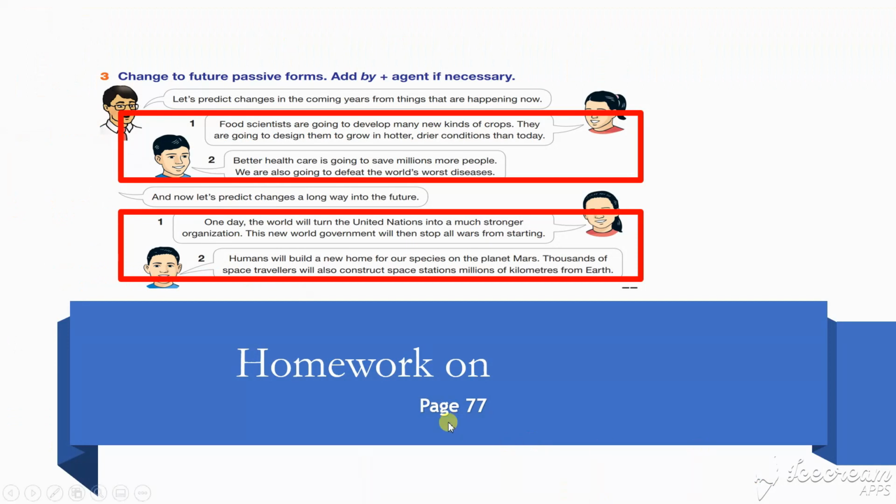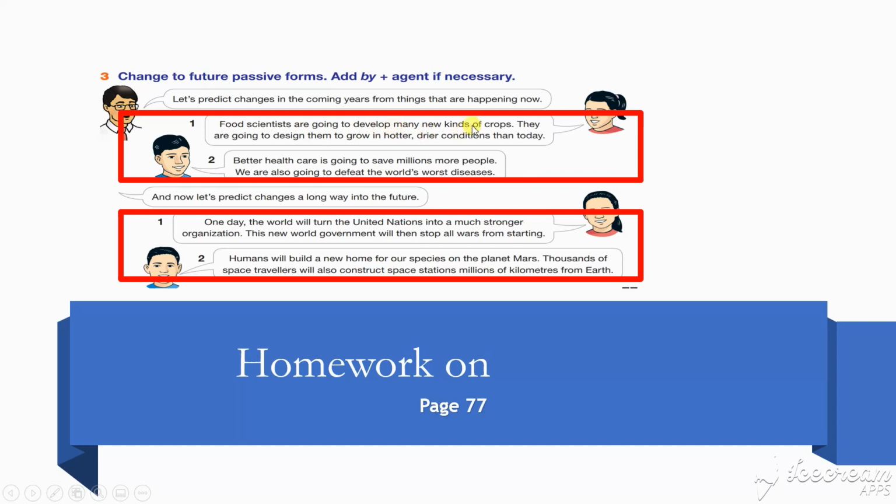Homework on page number 77, activity number 3. You are not supposed to change all of them, just 1, 2 here and 1 and 2 here. What are you supposed to do? As I told you earlier, just underline the verb. For example, in number 1, food scientists are going to develop many new kinds of crops. Now, this is my sentence. Where is my verb? Are going to develop. Underline it and then start soon after that.